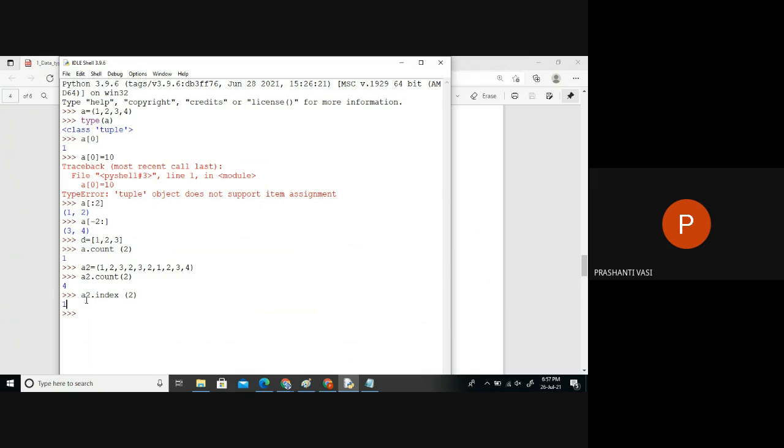So when I ask where the index is in which this item is present, it gives the first occurrence, not all the occurrences. So there are only 2 operations here, and neither of these operations makes changes in the data. One is just to get the count of occurrences of a data, and the other is just to find the position of the first occurrence of the given data. So this is all about tuple.